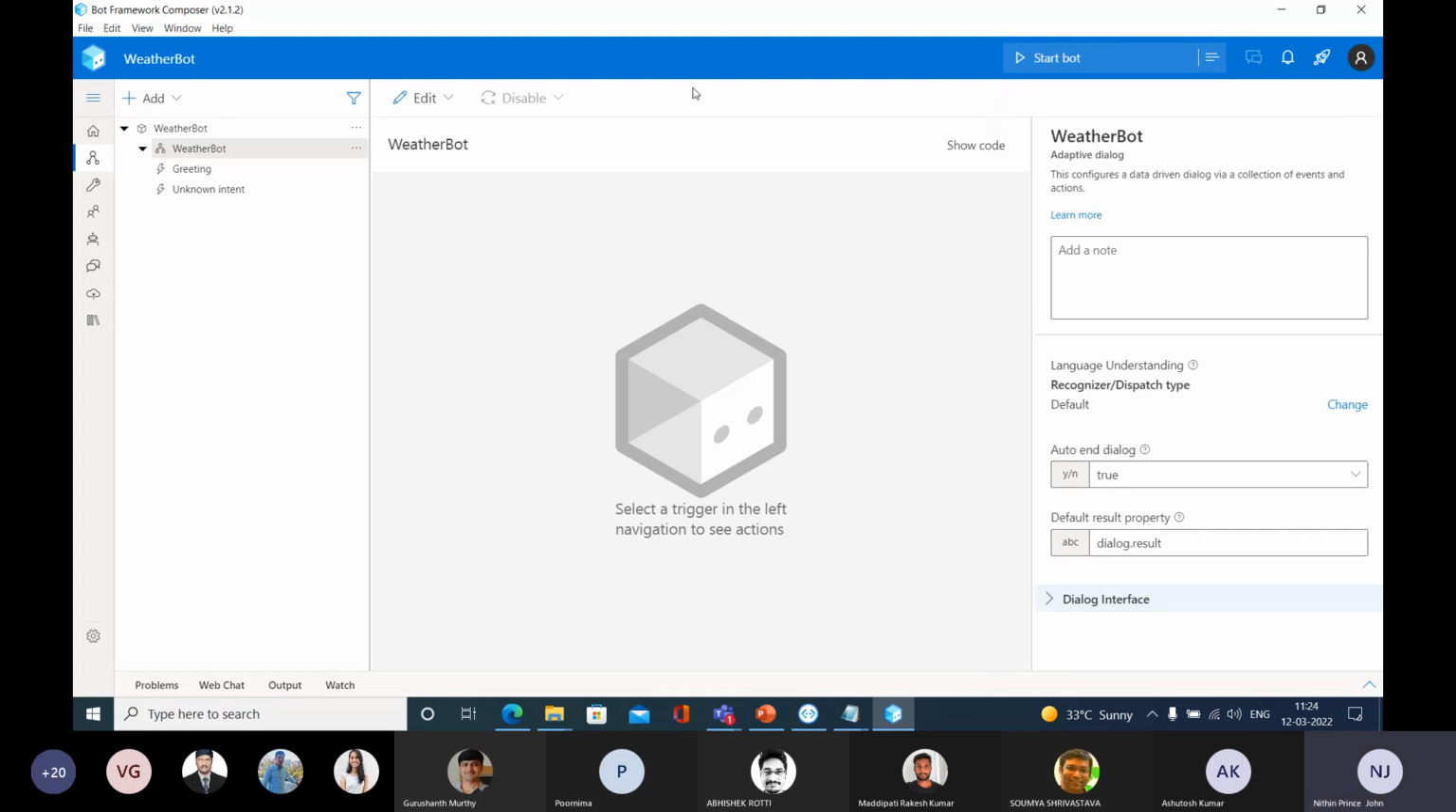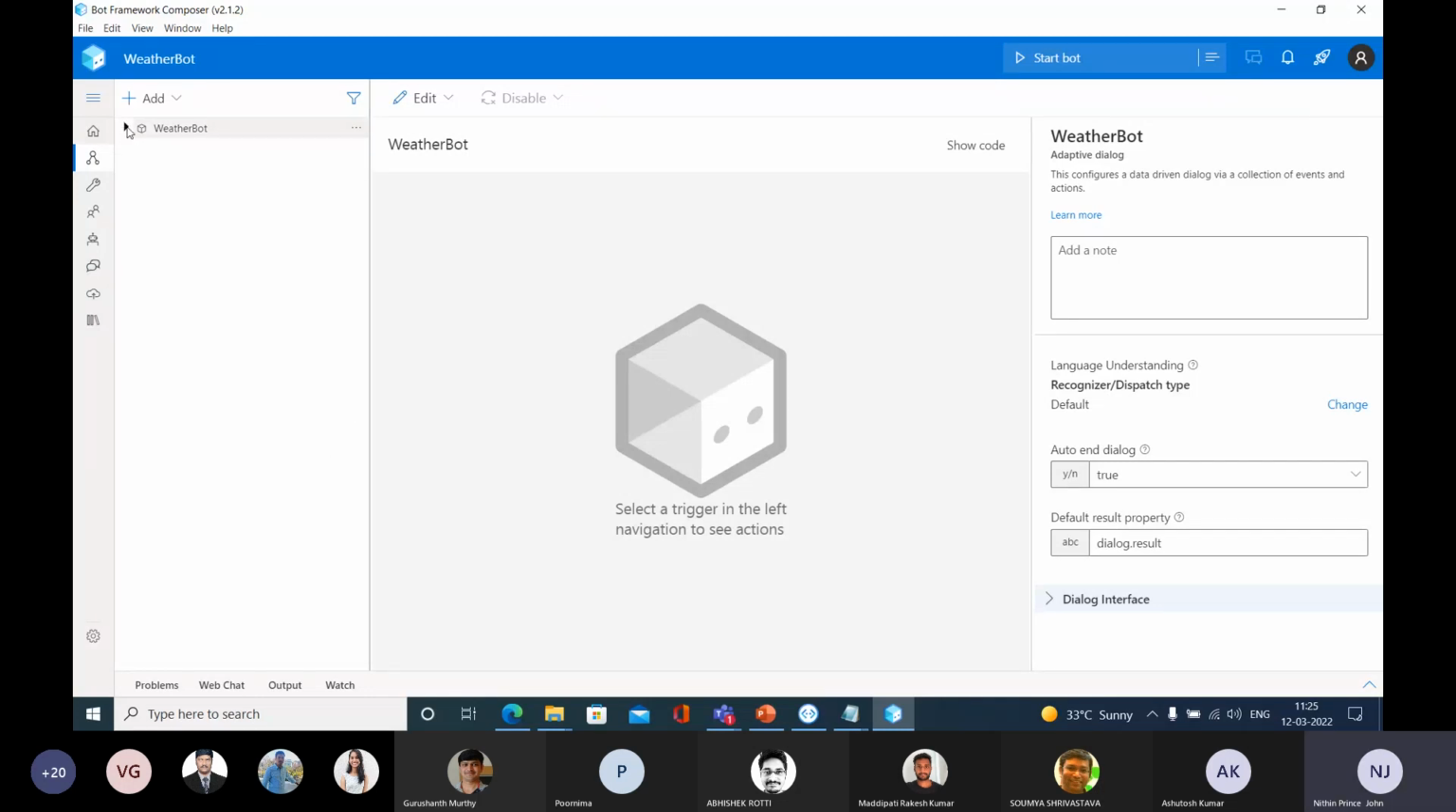And in the middle, you can see this area, right? This is the authoring canvas. Authoring canvas means you are going to build and design your board here. This left side is the navigation pane. On the right side, this is the properties pane. This is the authoring canvas area, this is the properties pane, and this is the navigation pane.